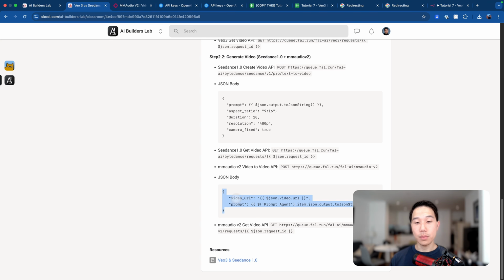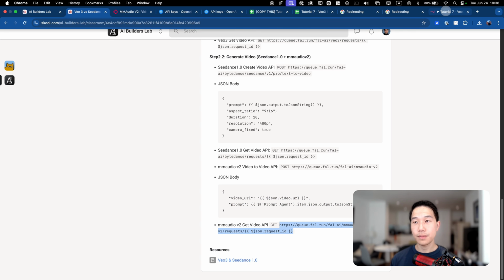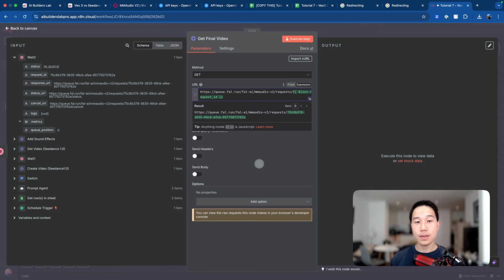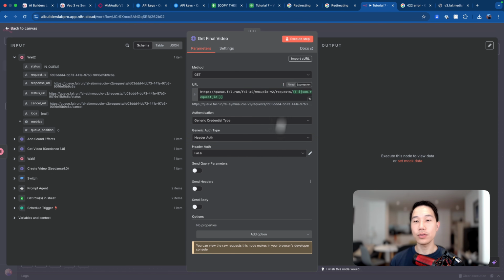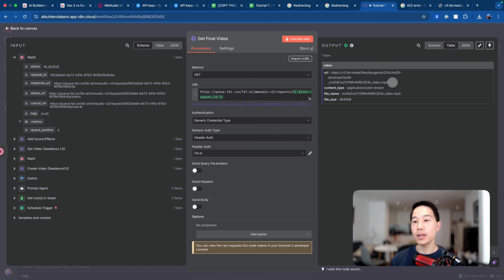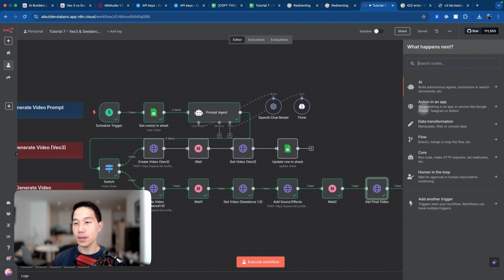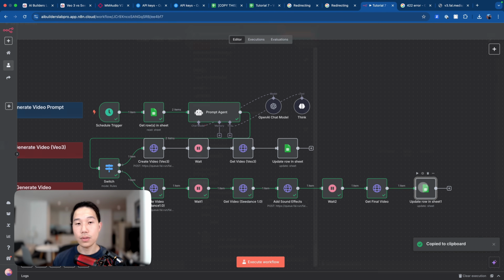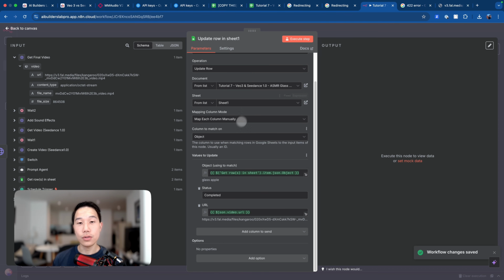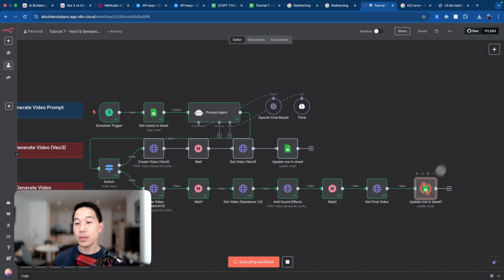Now we can go back to the community and just copy this link. Paste this inside and select credentials to be fal AI. When everything is set up, we can just execute the step. And now very similarly, we get back the final video MP4 URL, which you can then log to the Google Sheet. So let's first set up the final Google Sheet node. In fact, what I can do is just copy this one and drag to connect these two nodes, leaving everything untouched here. It should be able to save the video URL that we have outputted.